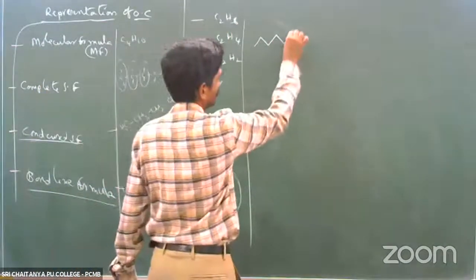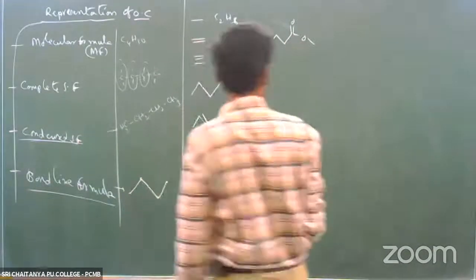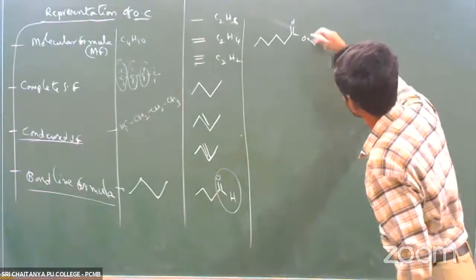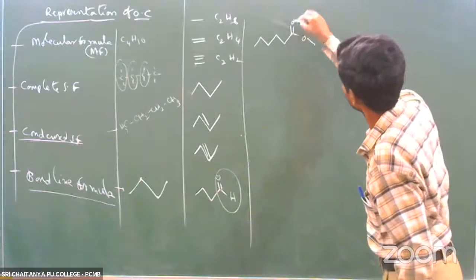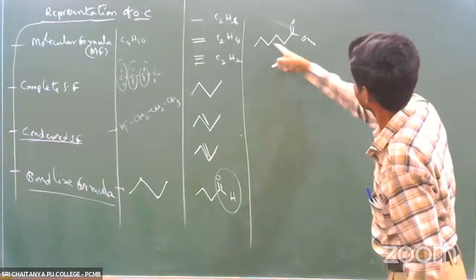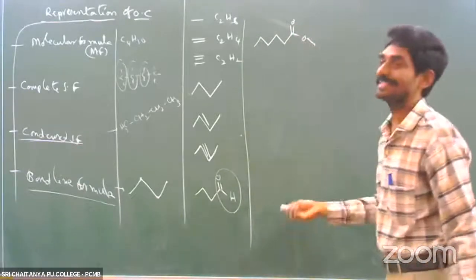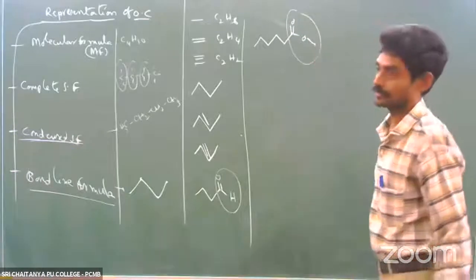For example, they will give it like this. What is the functional group present here? To this carbon, a branch is present, this is an alkyl group, right? So this is COOR, with the second part being a hydrocarbon R. RCOOR is the ester functional group. Ester, COOR.